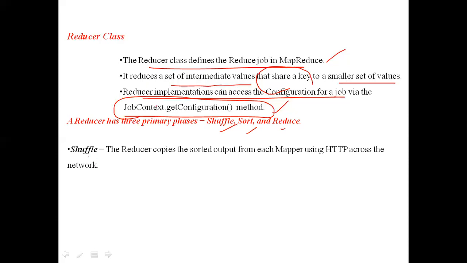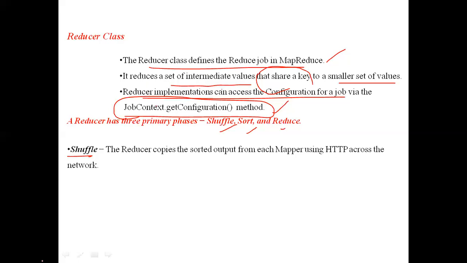In the shuffling phase, the outputs of each mapper will be shuffled from one mapper to another through the network. The output of the mappers will be on different machines. Task tracker 1 is on one machine, task tracker 2 is on another machine, task tracker 3 is on another machine. Mapper 1 is on task tracker 1, mapper 2 is on task tracker 2, mapper 3 is on task tracker 3. So these three mappers are on three different machines.